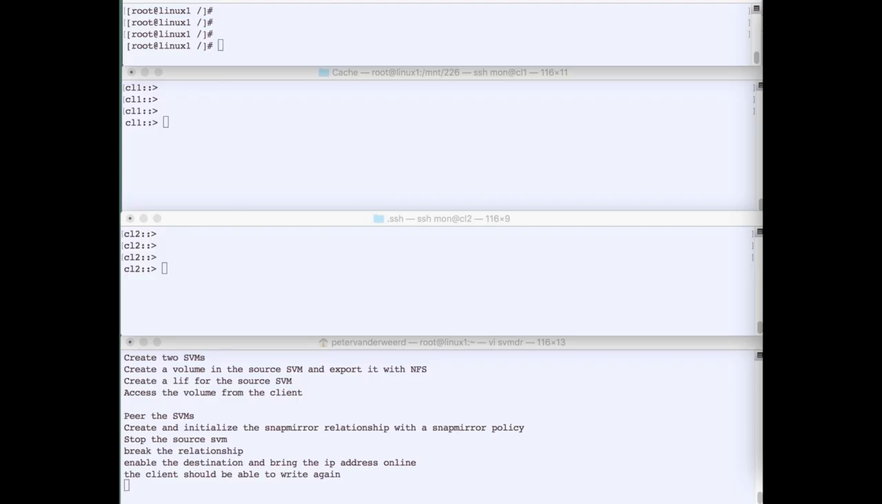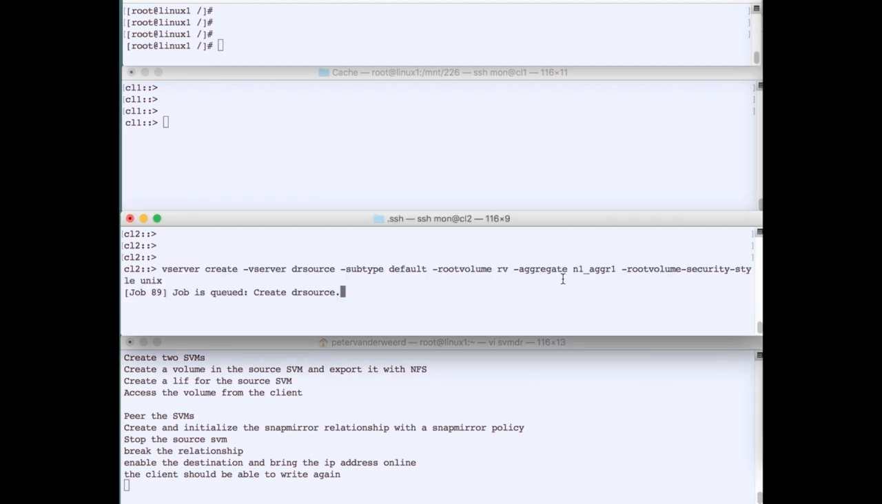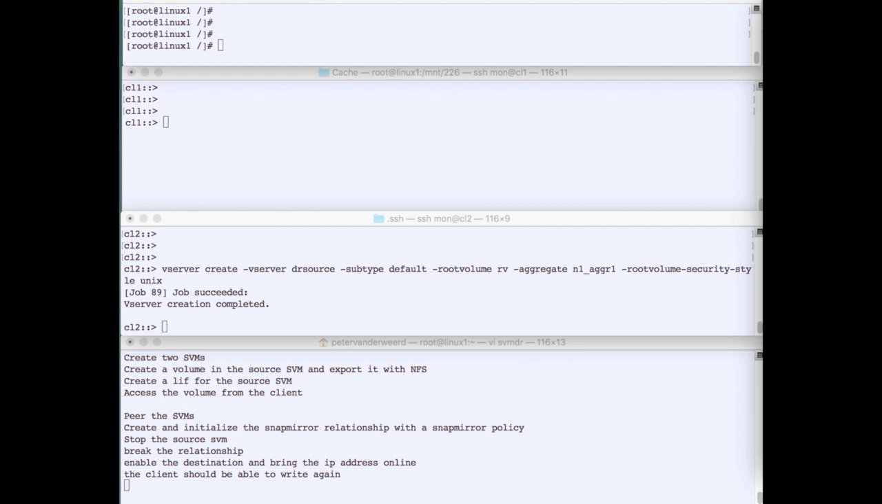Now let's have a look at an example. First, we create two storage virtual machines. Let's start with that. And one of them is going to be the destination. The first one on cluster 2 is the source SVM. I'm using cluster 2 because that's running 9.3 and cluster 1 is running 9.4. So I can't go from cluster 1 to cluster 2, so I go from cluster 2 to cluster 1.